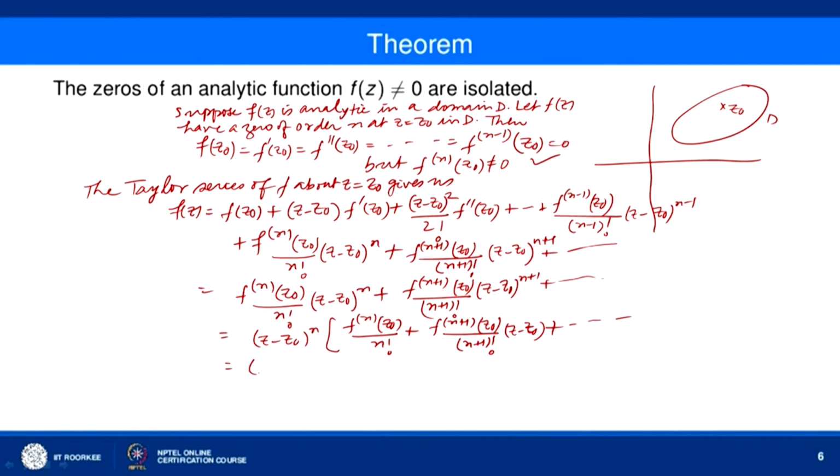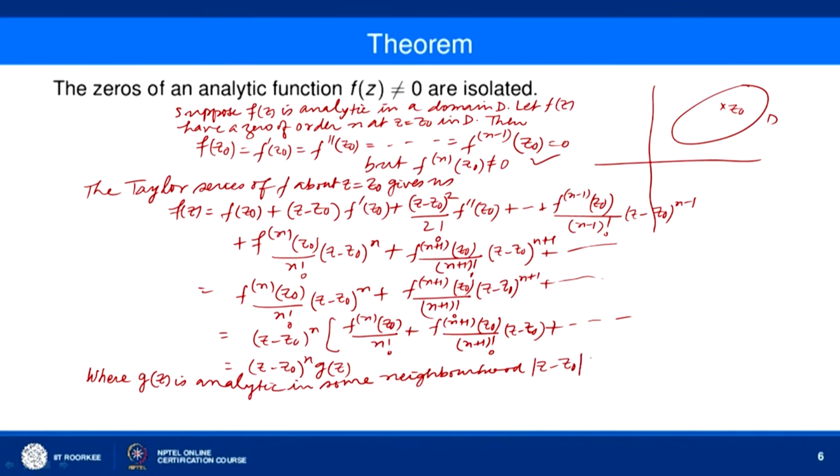Now, this I can write as (z − z₀)ⁿ g(z), where g(z) is an analytic function, because it is given by this power series. g(z) is analytic in some neighborhood of z₀, in some neighborhood |z − z₀| < r. And g(z₀) is not equal to 0, because g(z₀) is equal to fⁿ(z₀)/n!, and fⁿ(z₀) is non-zero. So this is not equal to 0.